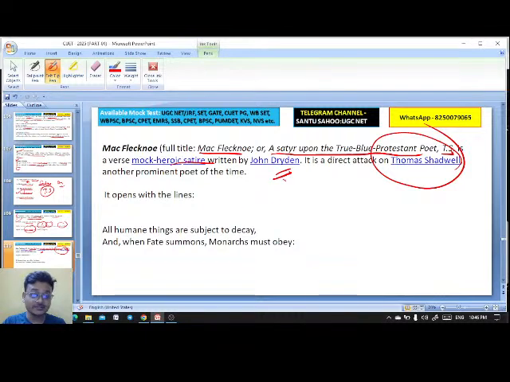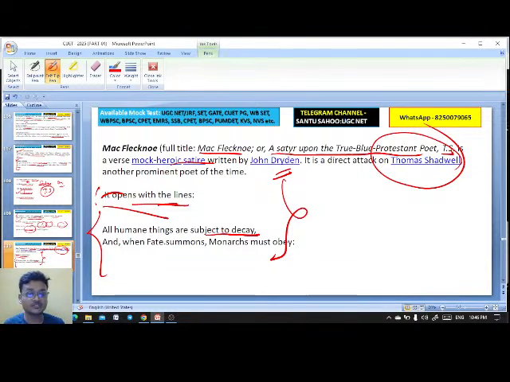And it is opening with the line here. You see, the opening line is very important as well. It opens with the lines, all human things are subject to decay, and when fate summons, monarchs must away. The famous opening line of Dryden's mock heroic satire poem, that is Mac Flecknoe.